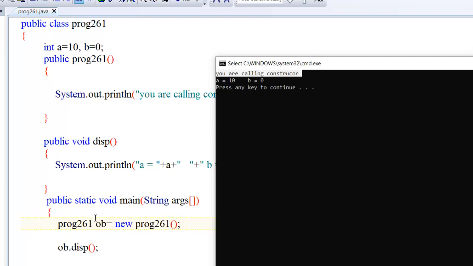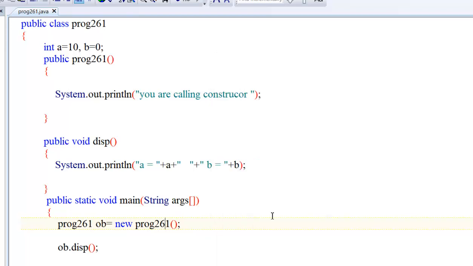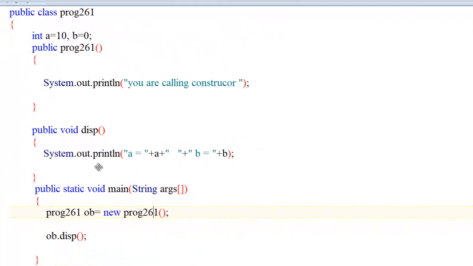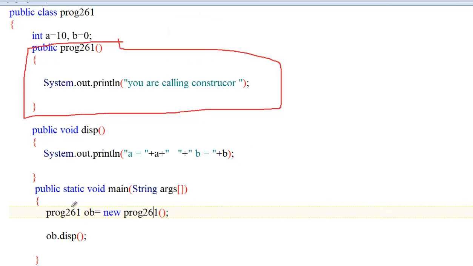In this program we have not called it, which means by default it is called automatically. So how is it called? See it practically. This is our class Program 261. This is our constructor. And what is the object? What is the use of this line?